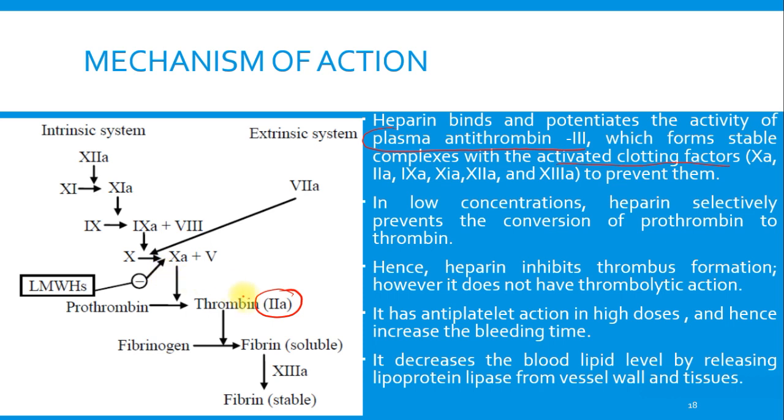So as heparin forms complexes with factor 10, factor 9, factor 11, factor 2, and also factor 13, all of these factors are complexed with the heparins, and whatever function they play is not going to happen.